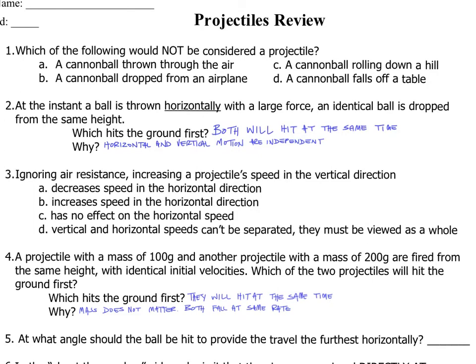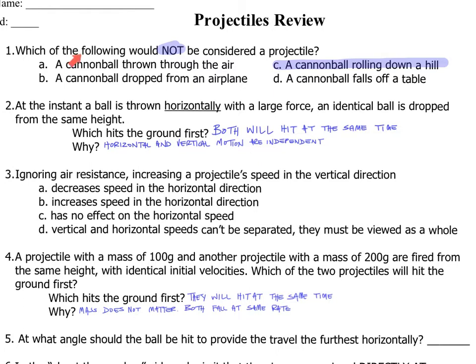All right, projectiles review. Number 1, which of the following would not be considered a projectile? In order for an object to be considered a projectile, it must be traveling through the air. The only one in here that is not traveling through the air is C, the cannonball rolling down the hill. Therefore, C is not a projectile.